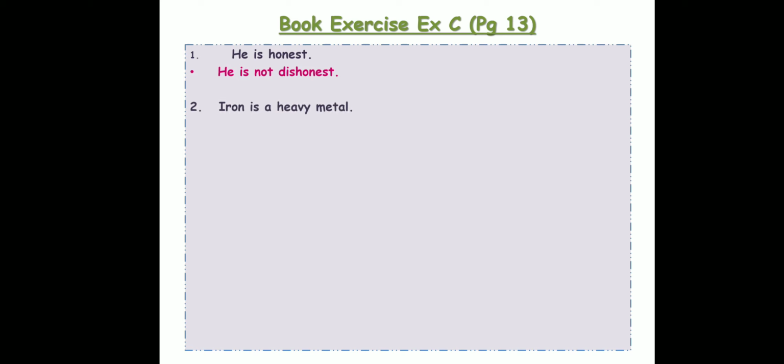Iron is a heavy metal. Let's start with the rule. The opposite of heavy is light. And I also have to use the word not. So I will say iron is not a light metal. That means it is not light, it is heavy.